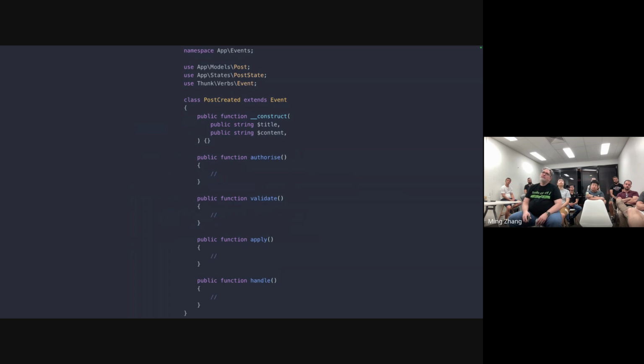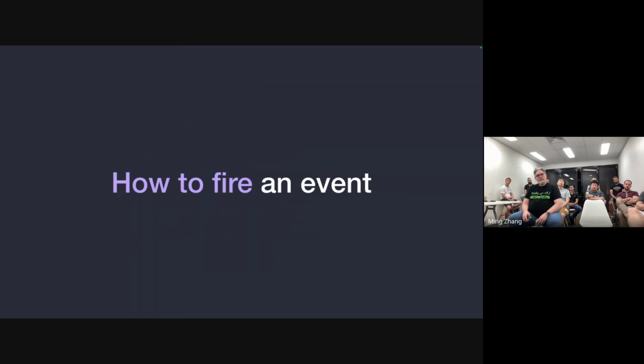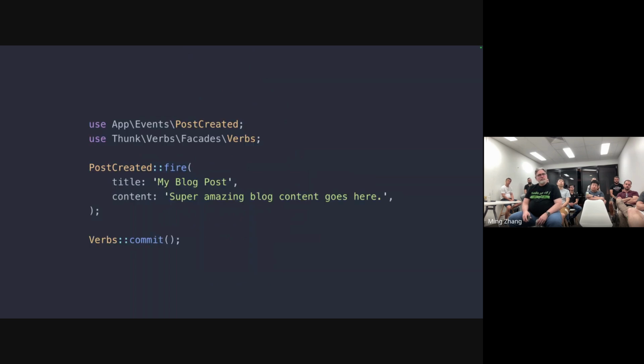So once we have our event class, we then need to fire our event. The way we do that is we call PostCreated::fire, and we pass the parameters in as named parameters, like our title and our content. And then we call Verbs::commit. The difference here is that fire fires the event and stores it in memory, whereas commit actually stores the event to the database and then runs any sort of side effects like creating Eloquent models, etc. There is also shorthand for this where we can just do PostCreated::commit.